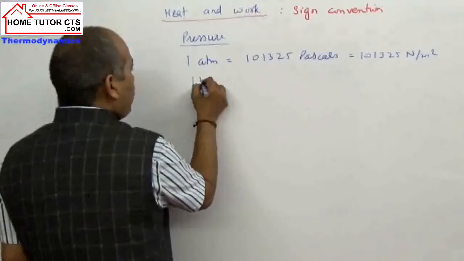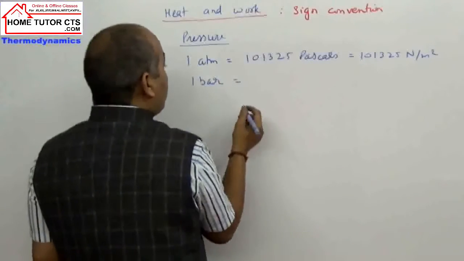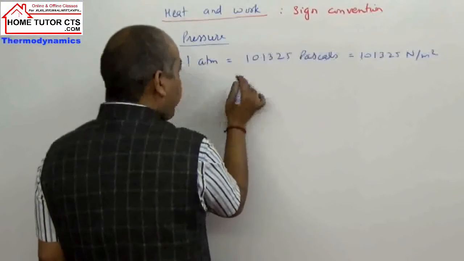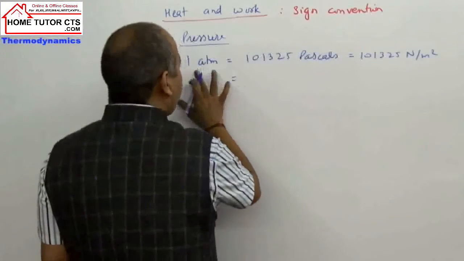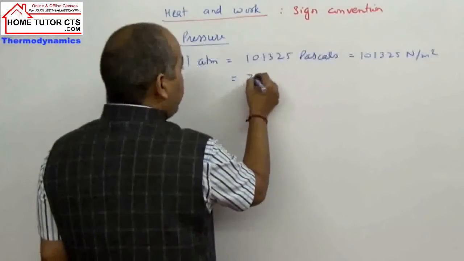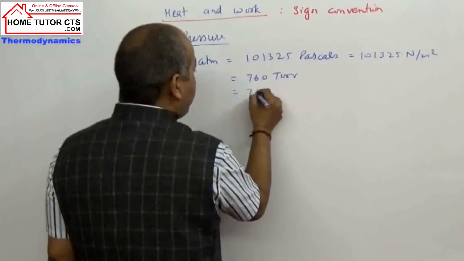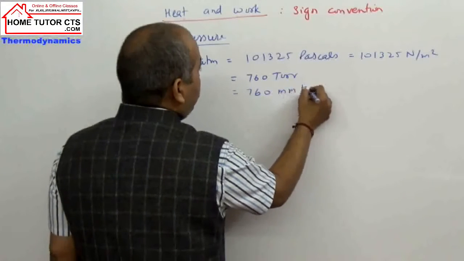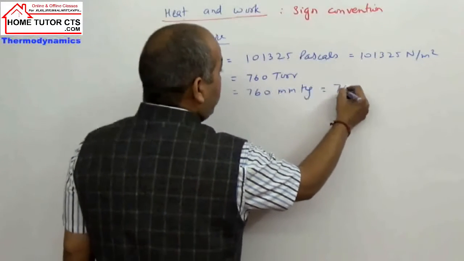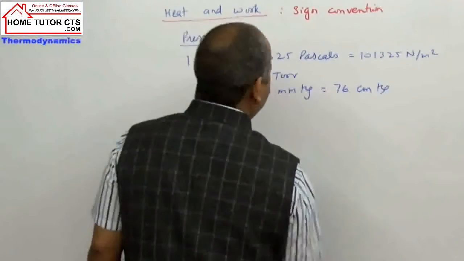Then you can take 1 bar. Atmosphere can be expressed in more units. 1 atmosphere is 760 torr or 760 millimeter of mercury, which is 76 centimeter of mercury.